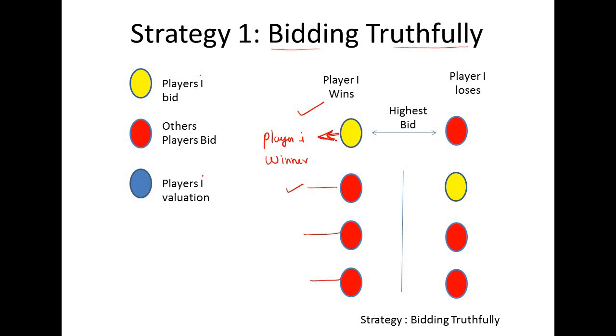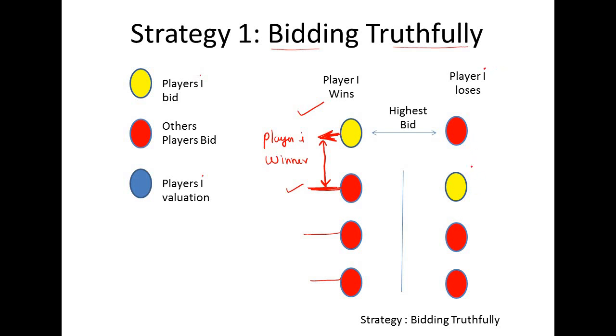This is the valuation, because the bid amount and the valuation are the same, and this is the amount which the player will pay, and the difference of these two will be the payoff. And as you can see, in this case the player I is earning some profit because he is paying less than the valuation. Okay, now consider another scenario in which the player I is a loser.